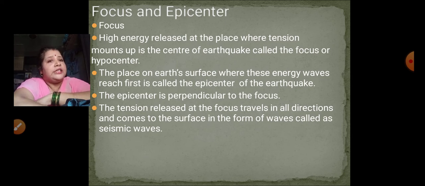The tension released at the focus travels in all directions. You will see in the diagram how the focus, when it releases tension, travels in all directions and comes to the surface in the form of waves. When it comes out on the surface in the form of waves, they are called seismic waves. What are they called? Seismic waves. So everyone has understood the difference between a focus and epicenter. I hope you all have understood focus and epicenter.